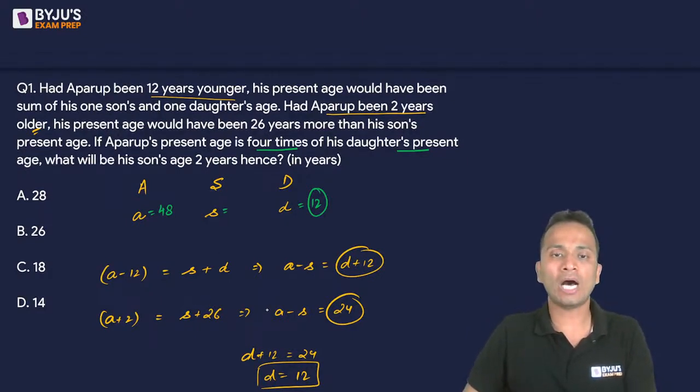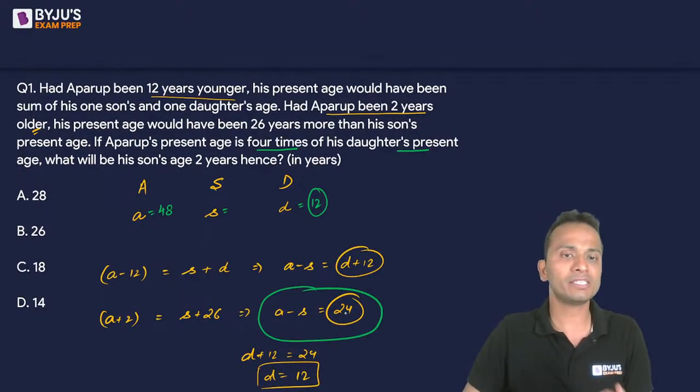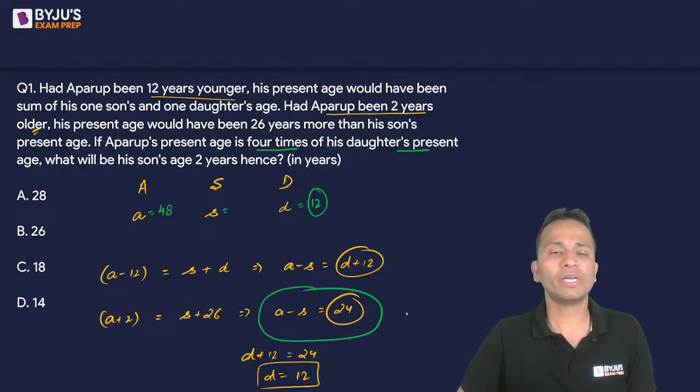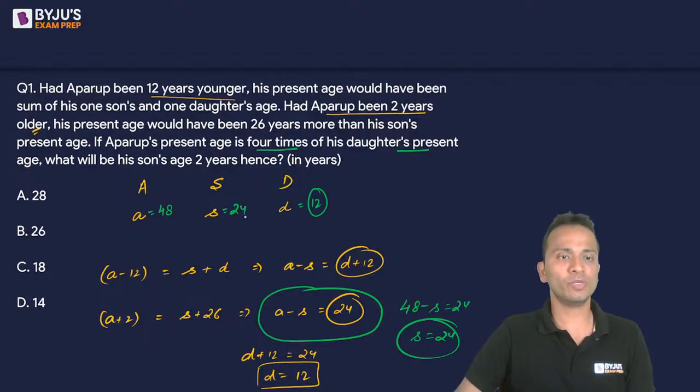Okay, so I can say that since A minus S is equal to 24, where A is 48, so 48 minus S is equal to 24. So the value of S comes out to be 24. So son's present age is equal to 24.